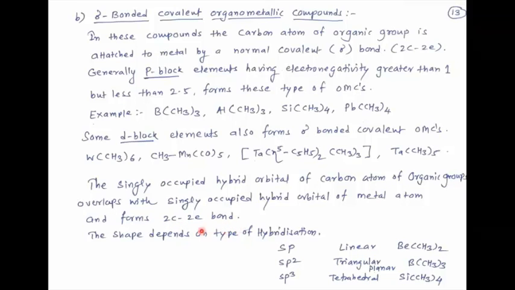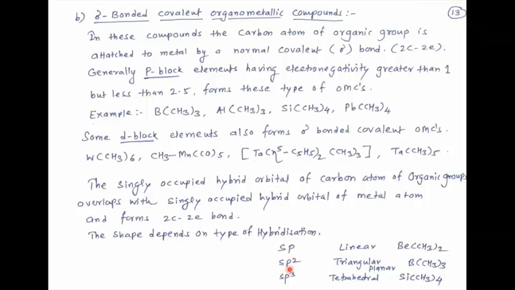Now, the shape of this organometallic compound depends on the type of hybridization. First, if the metal undergoes sp hybridization, then the organometallic compound is linear. This is the example: beryllium undergoes sp hybridization and it overlaps with the sp3 hybrid orbital of carbon, and there is formation of a bond between beryllium and carbon. So the shape of that organometallic compound is linear.